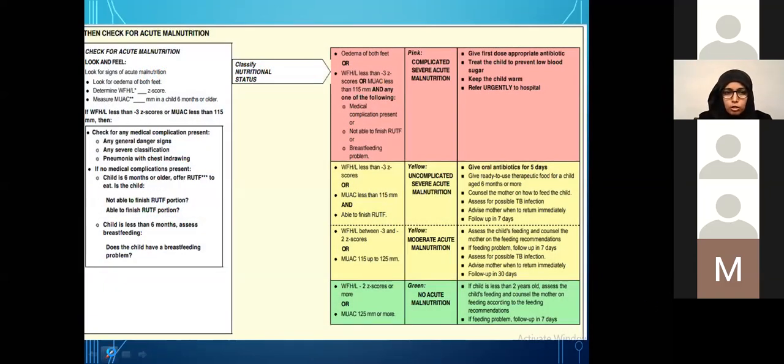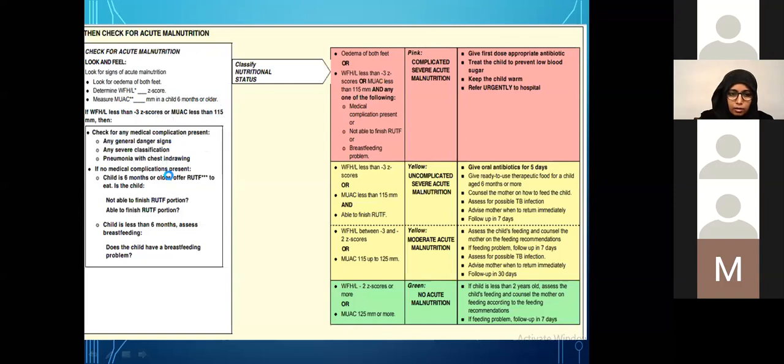So this is the IMNCI chart for malnutrition. This is for acute malnutrition. Whenever we have a child with low weight for age, of course, we want to look for edema so that we can classify them. We want to determine their weight for height or length according to the z-score and measure their mid-upper arm circumference. If their weight for height is less than -3 standard deviations on the WHO chart or their MUAC, which is the mid-upper arm circumference, is less than 150, they fall into the severe category.